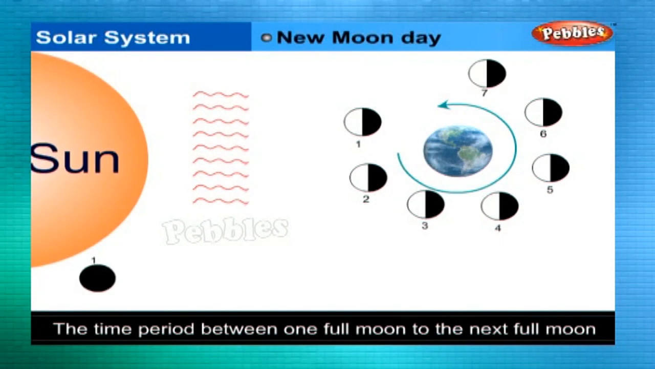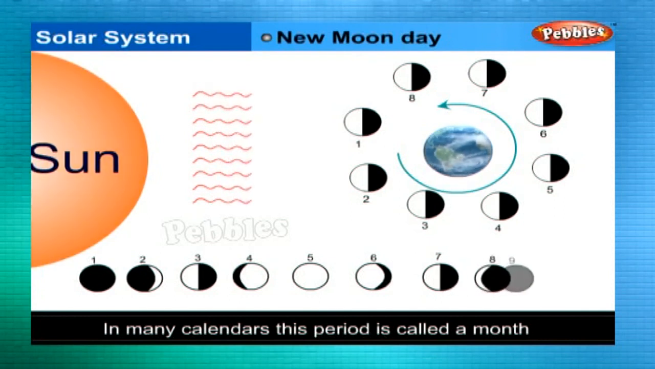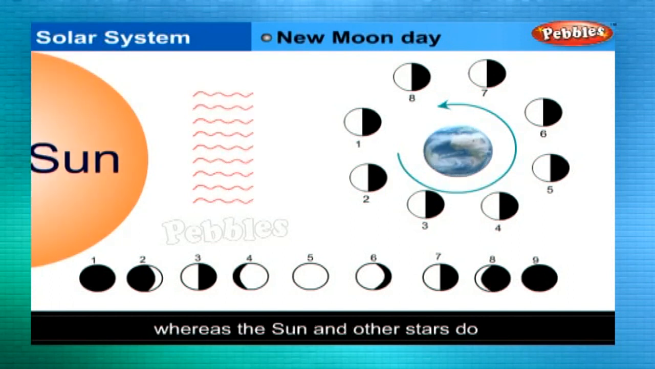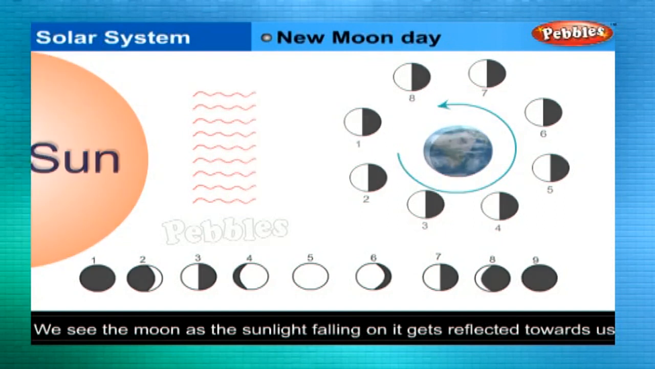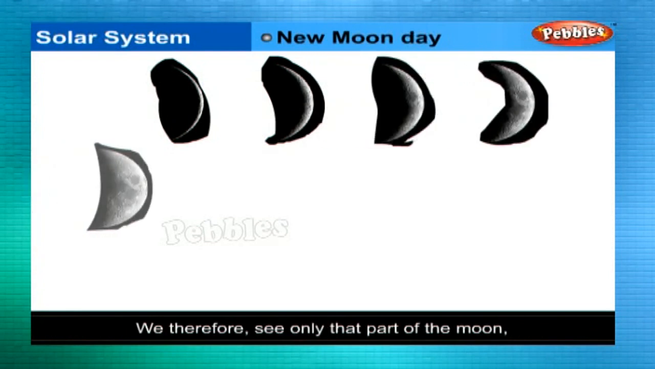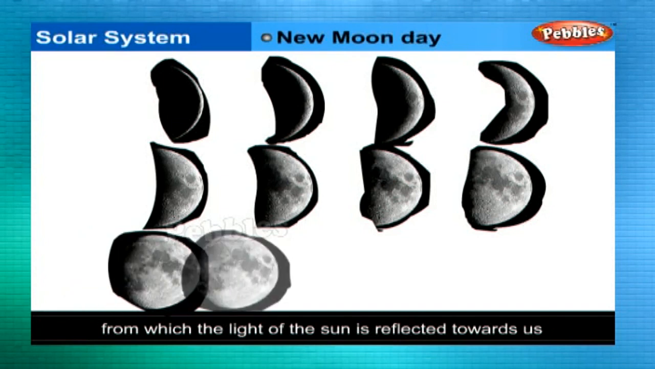The time period between one full moon to the next full moon is slightly longer than 29 days. In many calendars, this period is called a month. The moon does not produce its own light, whereas the sun and other stars do. We see the moon because the sunlight falls on it and gets reflected towards us. We therefore see only that part of the moon from which the light of the sun is reflected towards us.